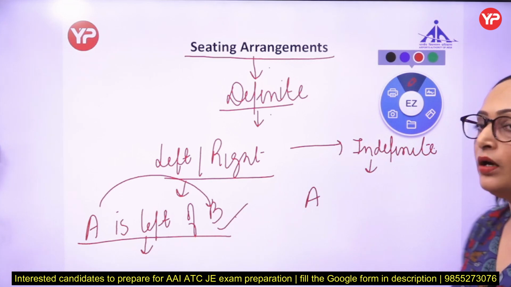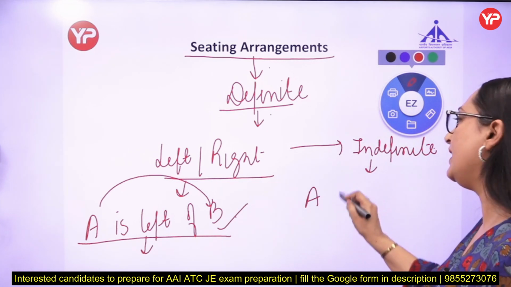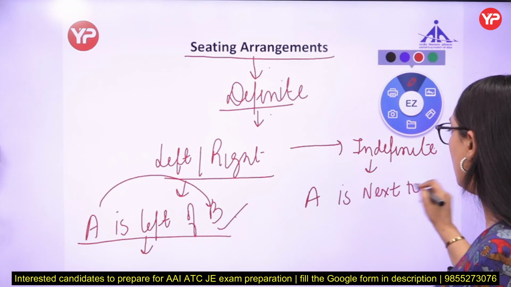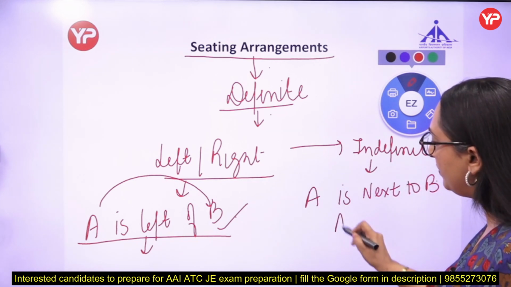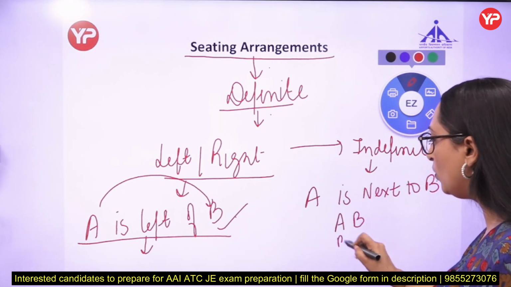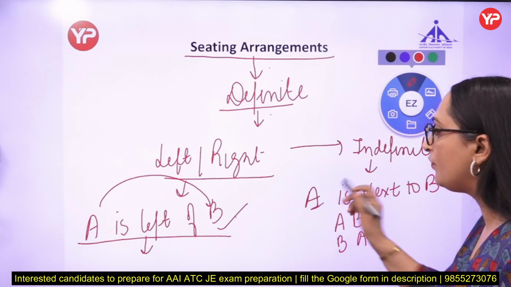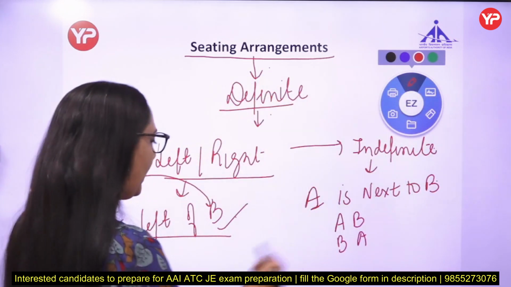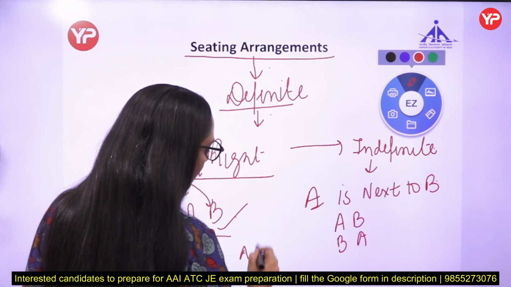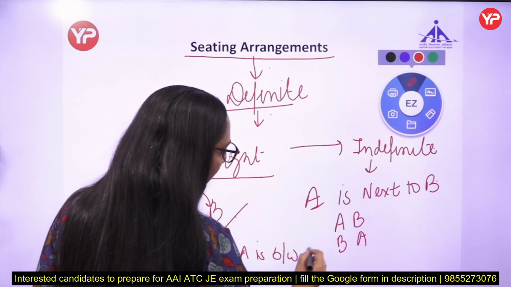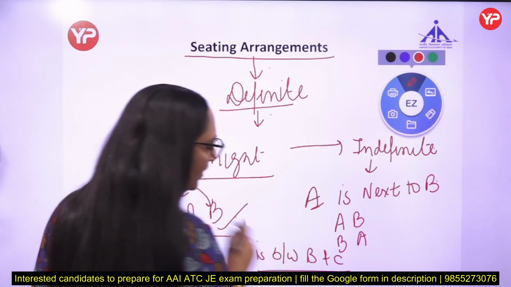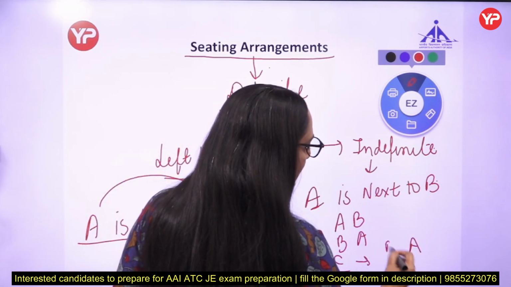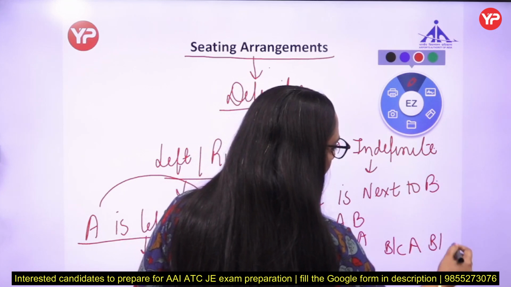So what is indefinite information? If I am saying that A is next to B, that means A and B are sitting together, but we don't know whether A is left of B or right of B. So this is indefinite information. And if A is between B and C, this is also indefinite information, because A is sitting between B and C, but we don't know the positions of B and C.